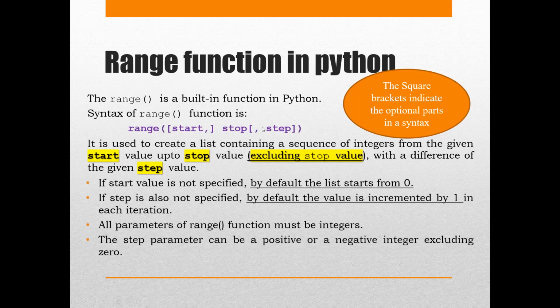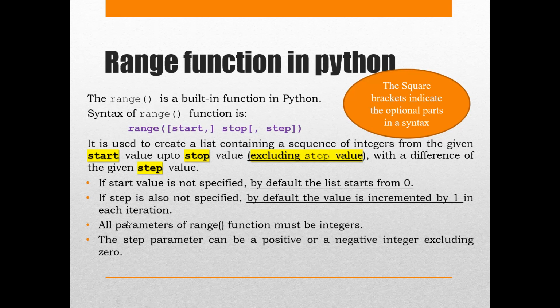And if I don't give the step, that is, how to go to the next value in the range, then the value is incremented by 1. So by default, the value is incremented by 1 in every iteration. By iteration, I mean the way the loop is executing step by step. Every step is called an iteration of the loop. So if the loop is executing 10 times, we say that there are 10 iterations happening in this loop.